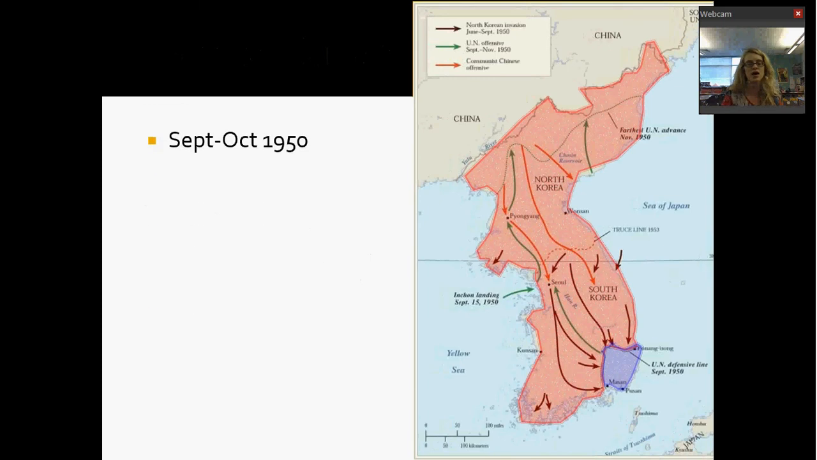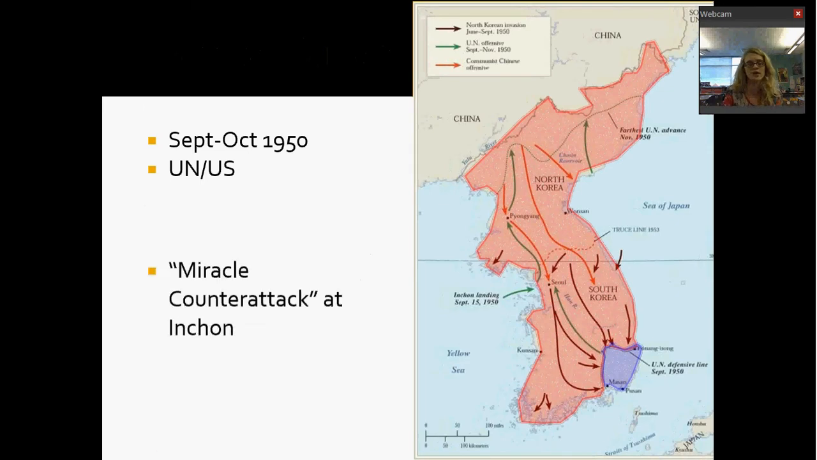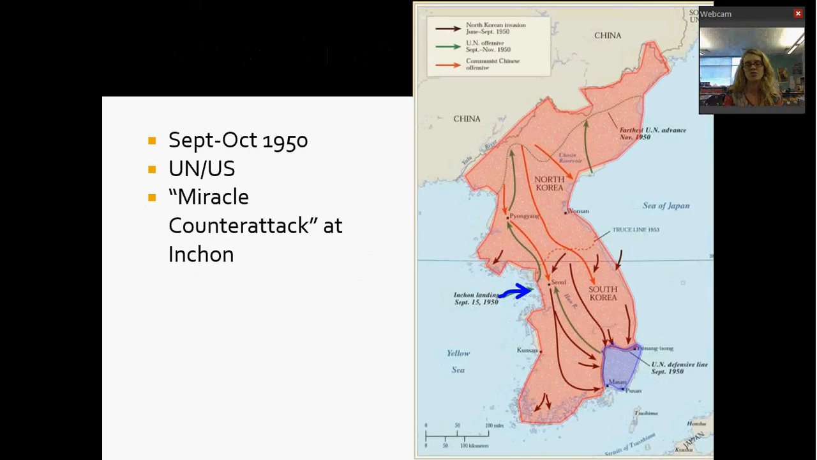So in September to October of 1950, the United Nations and the United States decides that they need to come up with a new offensive in order to take back Korea. So they have what's called the Miracle Counterattack at Incheon. So you can see there that's right across from Seoul.